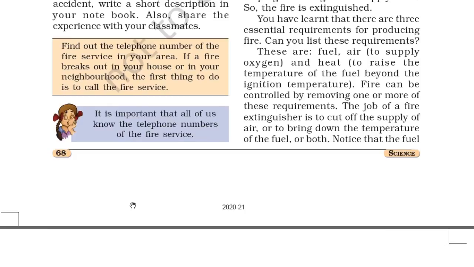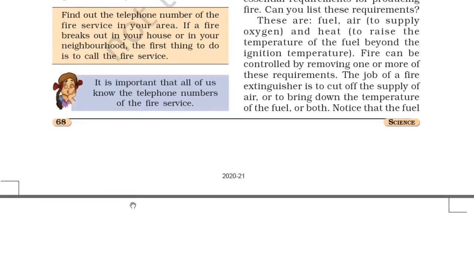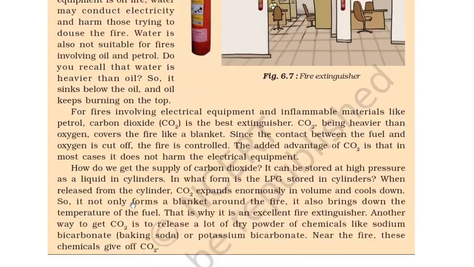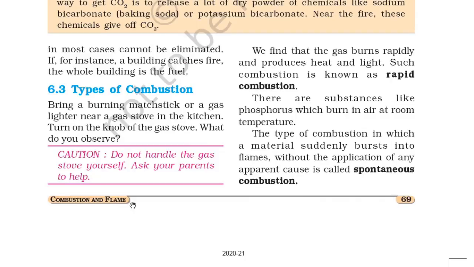Fire can be controlled by removing one or more of these requirements. The job of the fire extinguisher is to cut off the supply of air or to bring down the temperature of the fuel, or both. Notice that the fuel in most cases cannot be eliminated. If, for instance, a building catches fire, the whole building is the fuel.